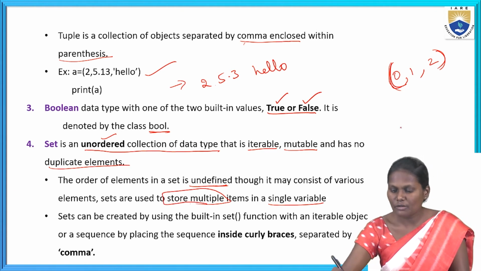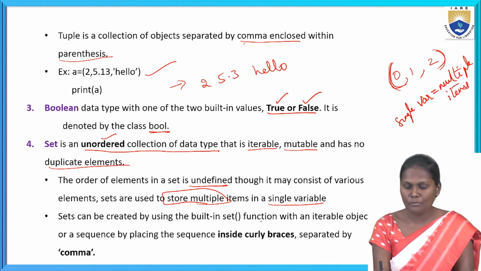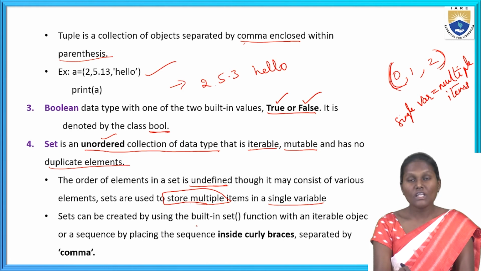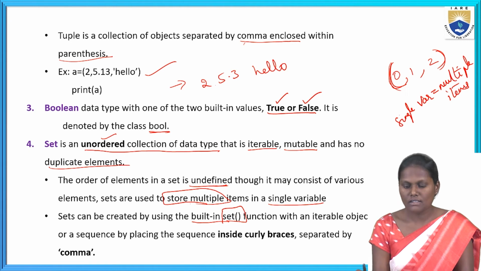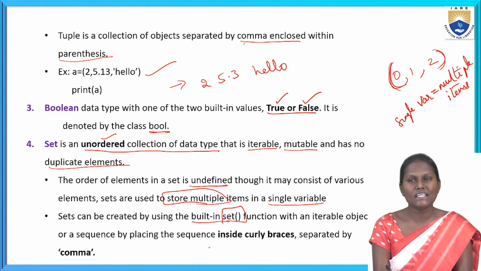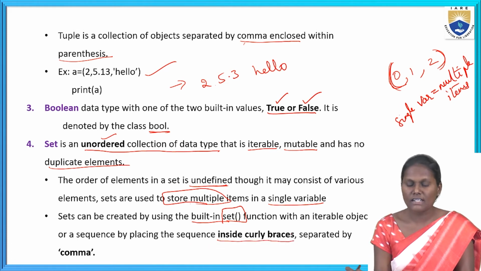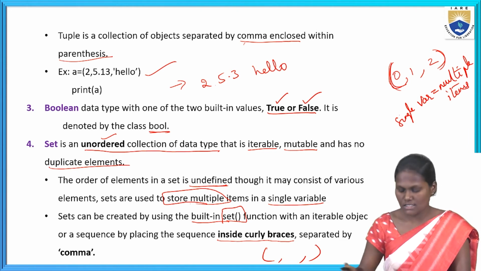In a single variable we can store multiple items. This is the main point in the set. Sets can be created by using the built-in set function with an iterable object or sequence, by placing the sequence inside curly braces. We can place the sequence inside curly braces, separated by commas. Okay, this is about the set.